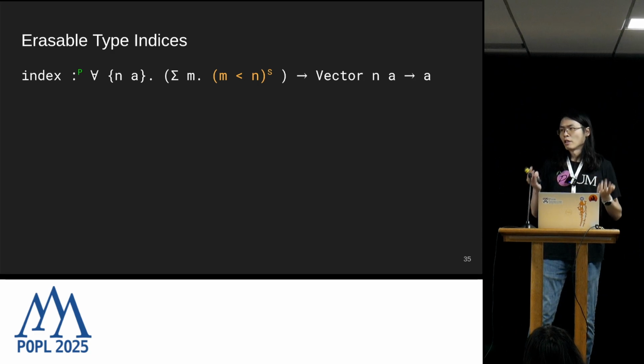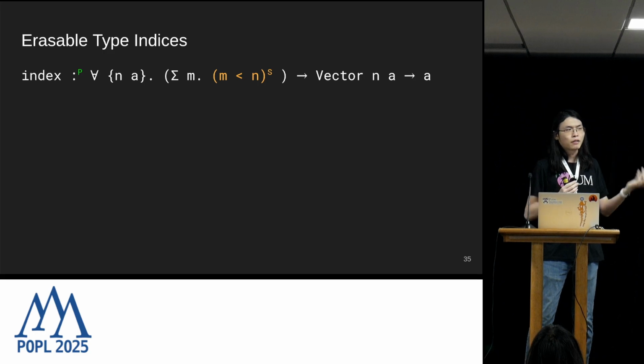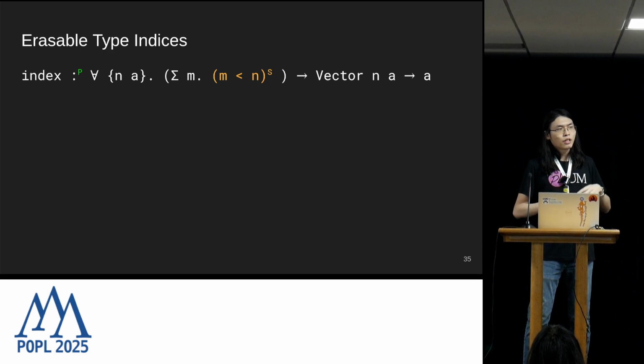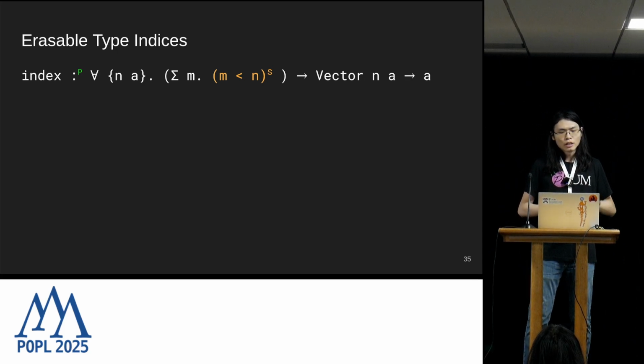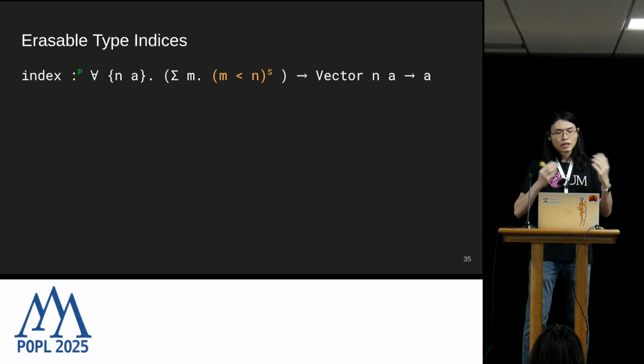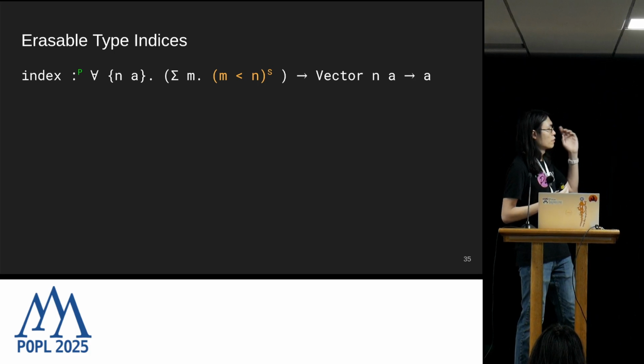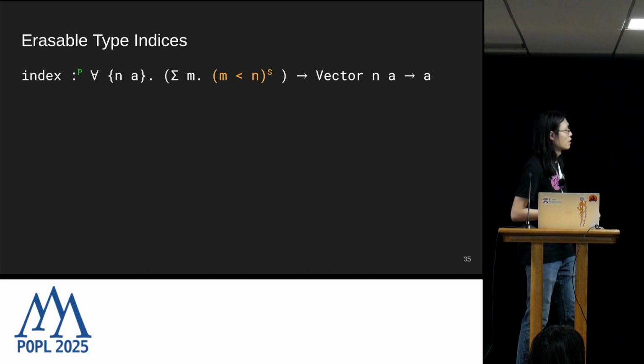So if you're already familiar with proof irrelevance, you might wonder, what's the point of adding yet another language to the collection? Well, it turns out, compared to these other languages that support proof irrelevance, DCOI additionally supports the use case of runtime erasure, or more specifically, erasable type indices.